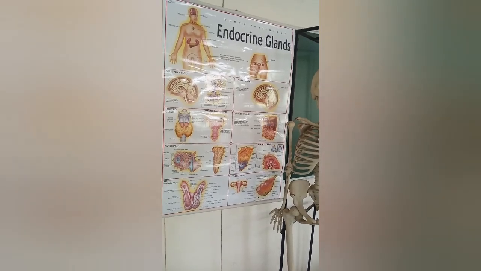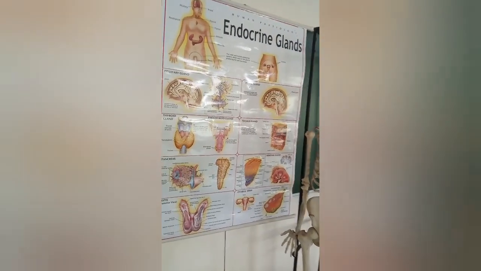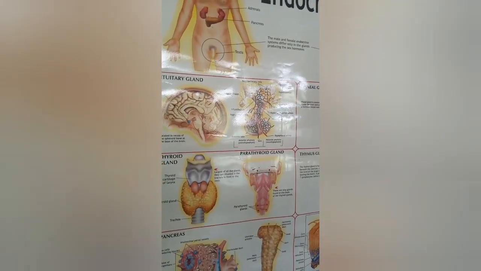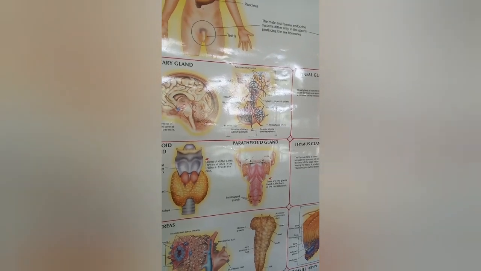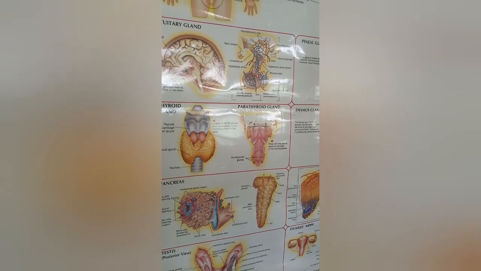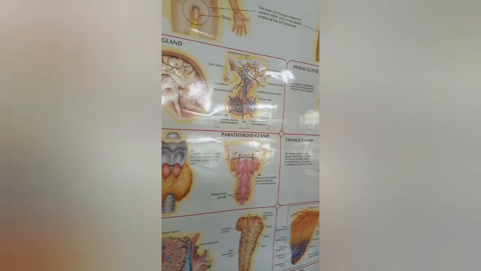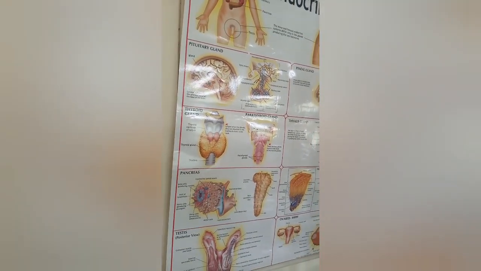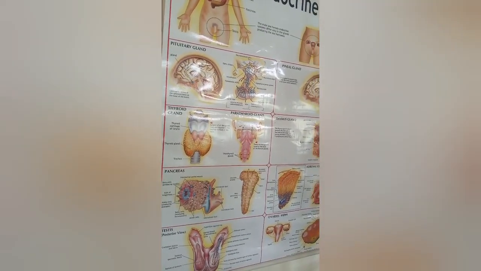Now we discuss the properties of hormones. Hormones are secreted by the endocrine glands. They are chemical substances: proteins, amino acids, steroids, simple and complex compounds. They are needed in a very small quantity to carry out their functions. Hormones are released into the bloodstream for transportation to the whole body. They act quite slowly except when their action is needed to meet emergencies such as anger, fever, excitement, etc.